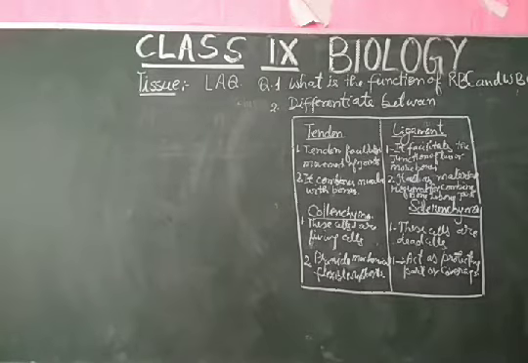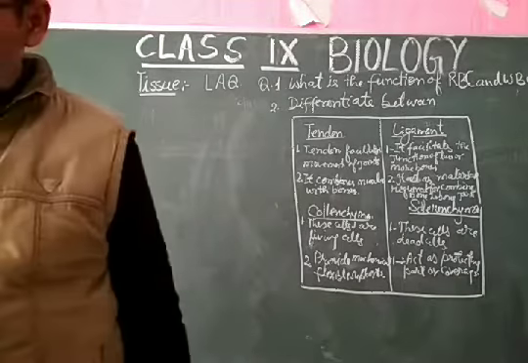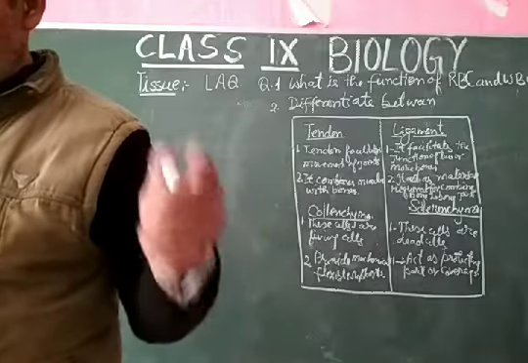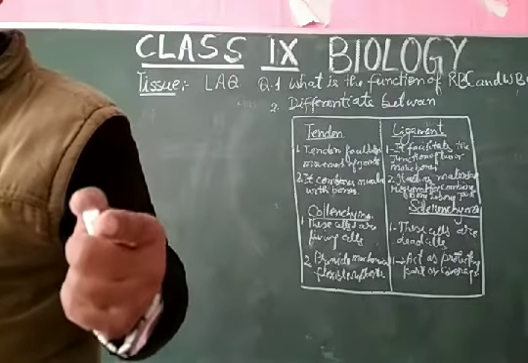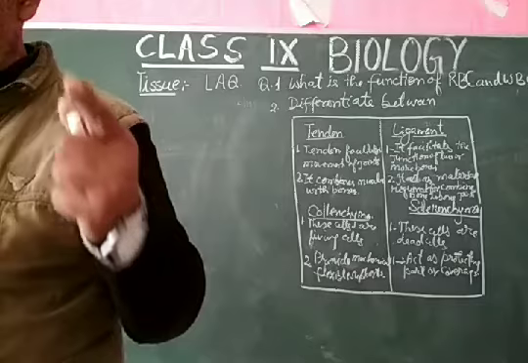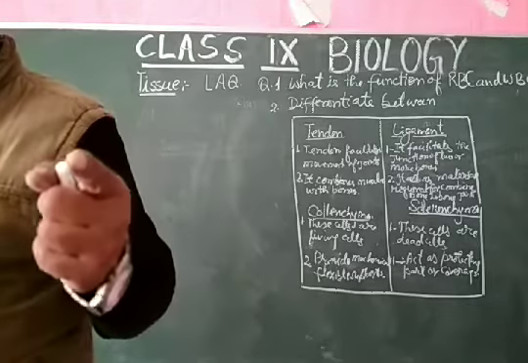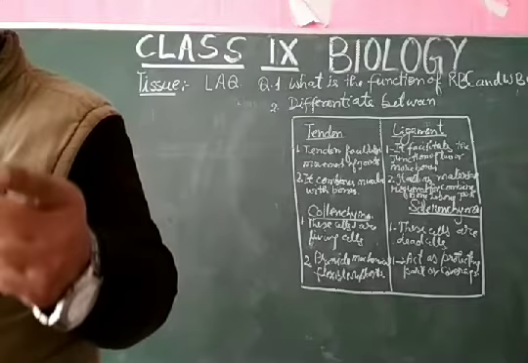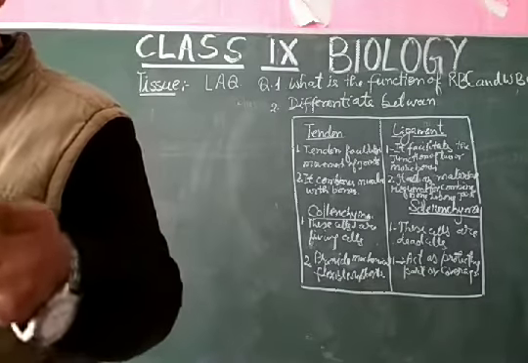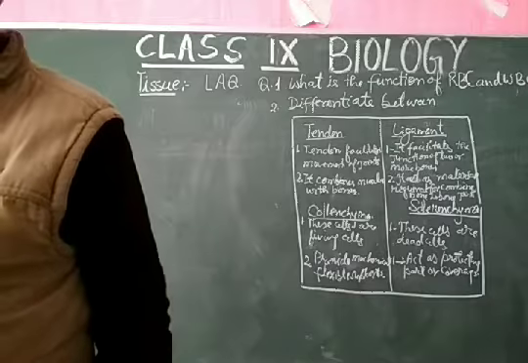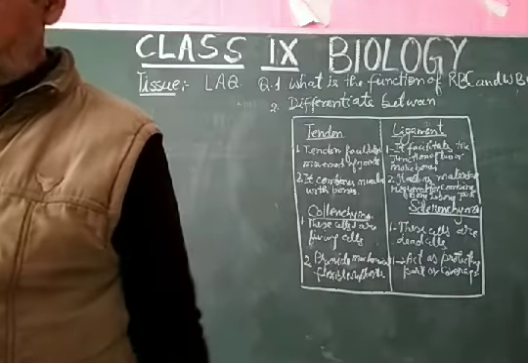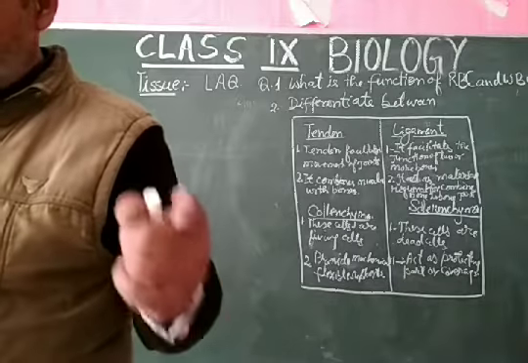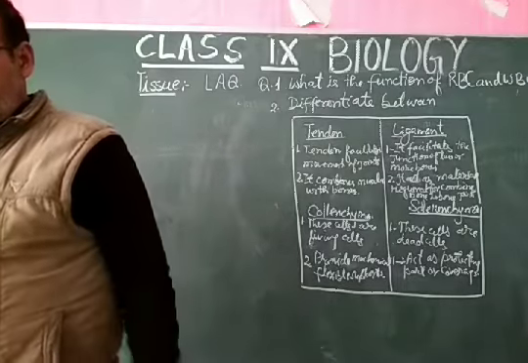Now come to the MCQ. Which of the following tissue has dead cells? Parenchyma, sclerenchyma, epithelial tissue. So my dear student, the dead cells are sclerenchyma. Girth of stem increases due to: the options are lateral meristem, apical meristem, intercalary and vertical meristem. That is lateral meristem, girth. Now my dear student, which muscle acts involuntarily?